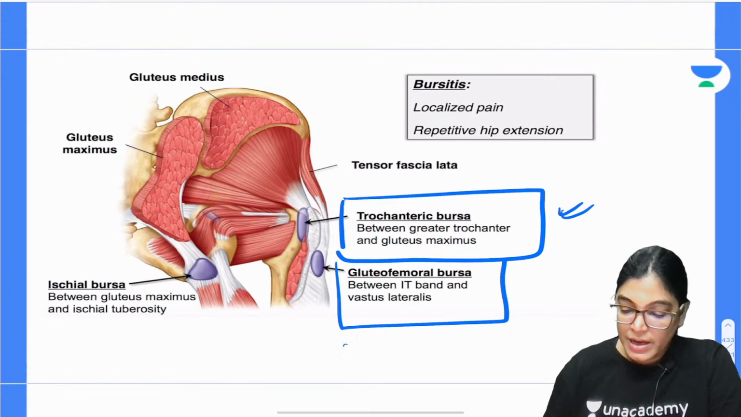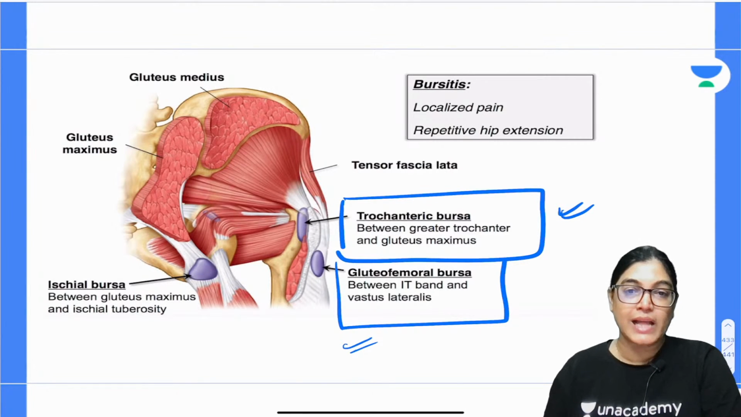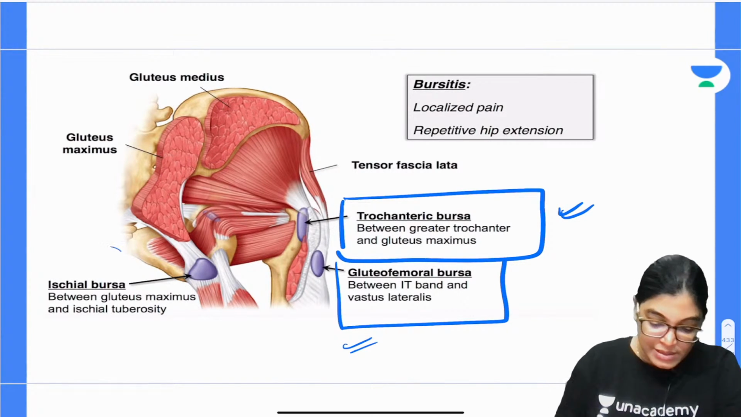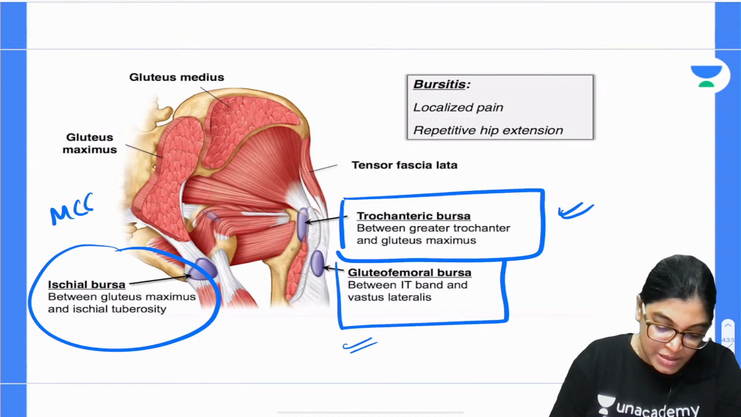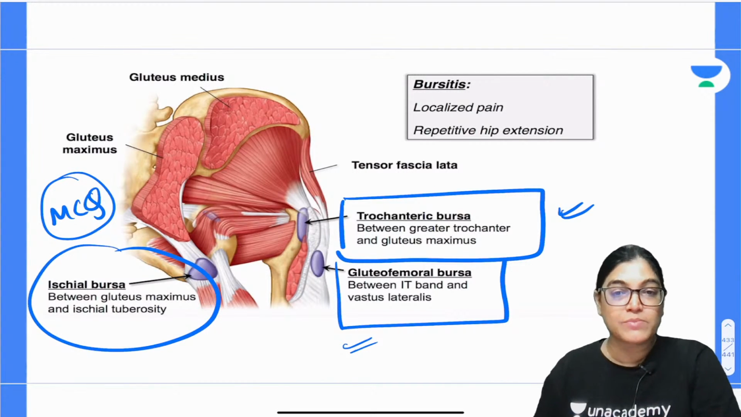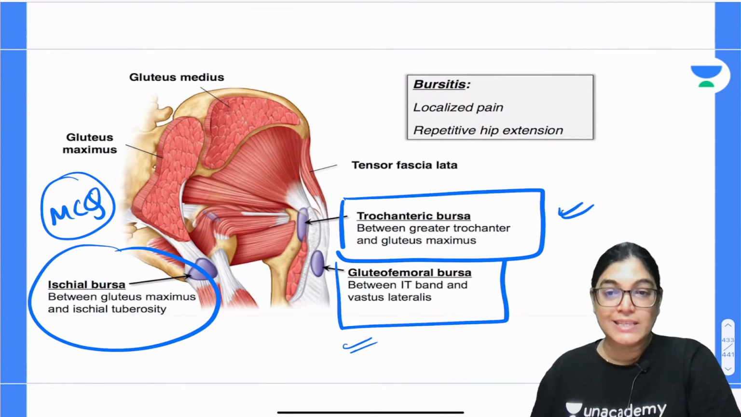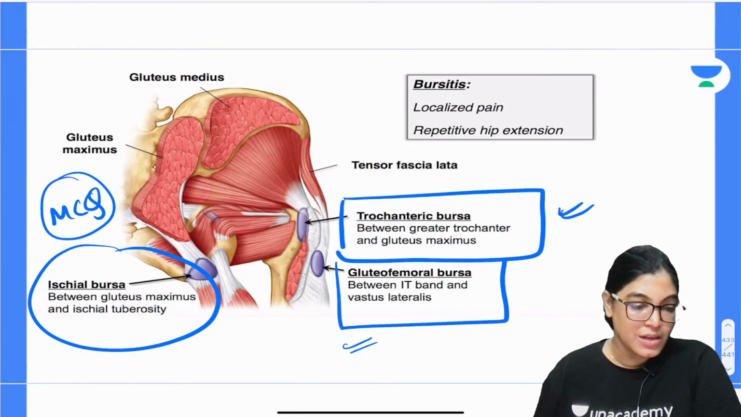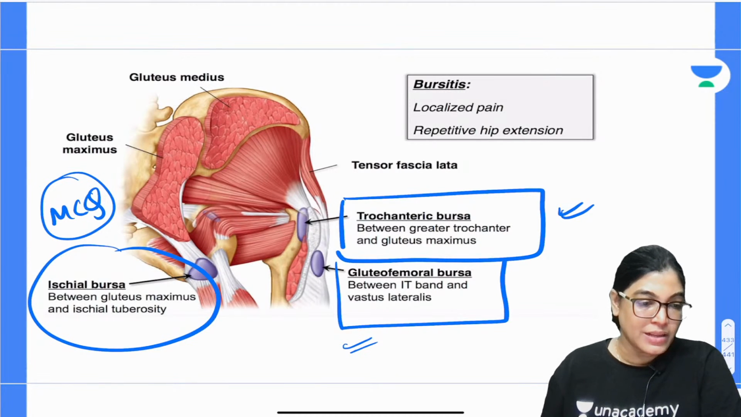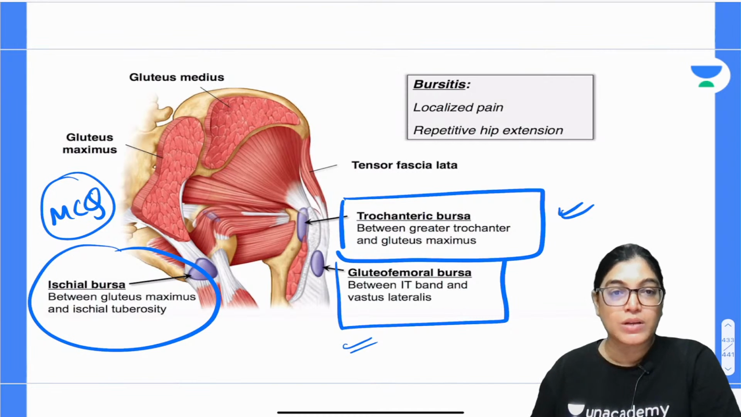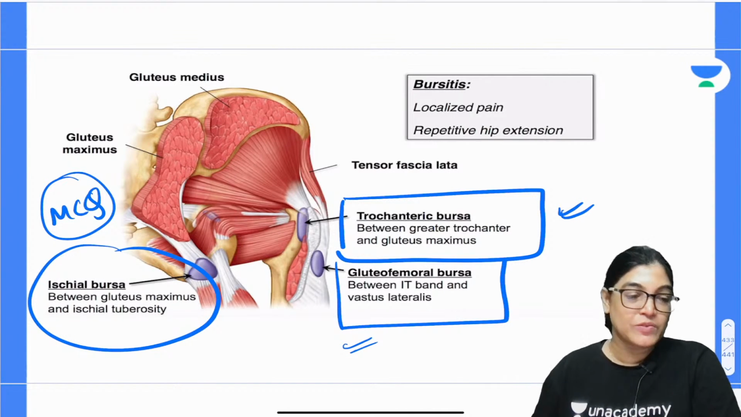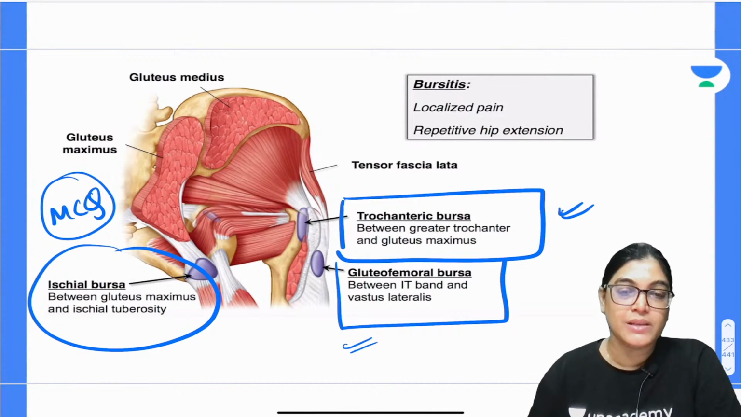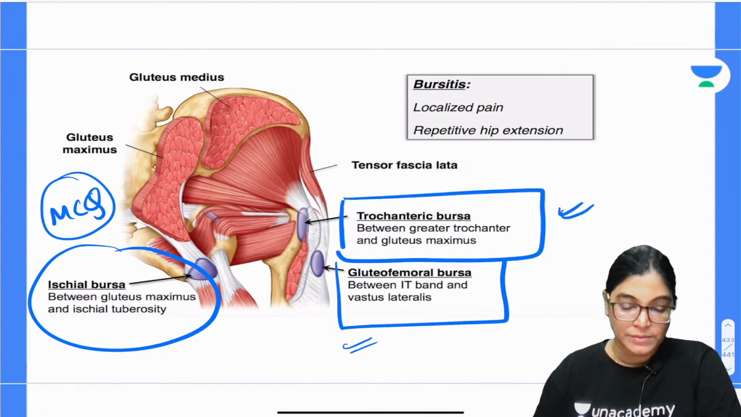The gluteofemoral bursa is between the iliotibial band and vastus lateralis, and what was asked in the MCQ, the ischial bursa, is exactly located between gluteus maximus and ischial tuberosity. The trochanteric bursa is between the greater trochanter and gluteus maximus. I think this image clearly shows you the important bursas' locations and between which bony landmark and muscle. Let's move on to the next question.